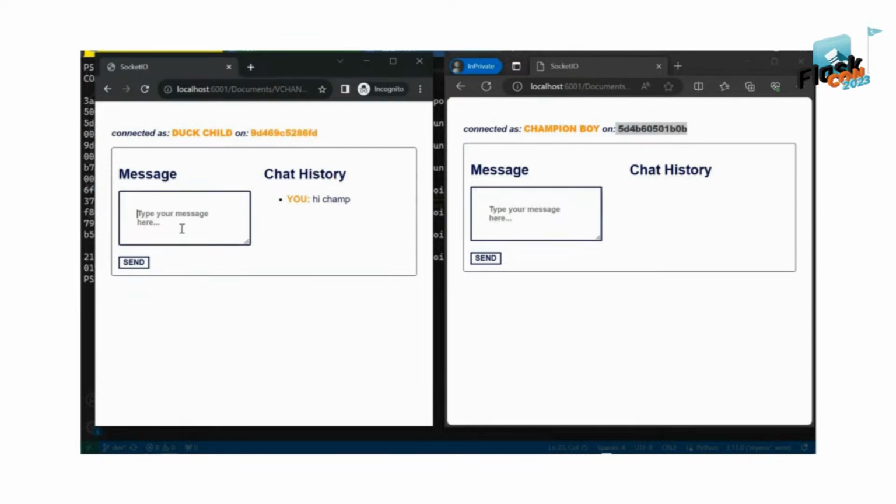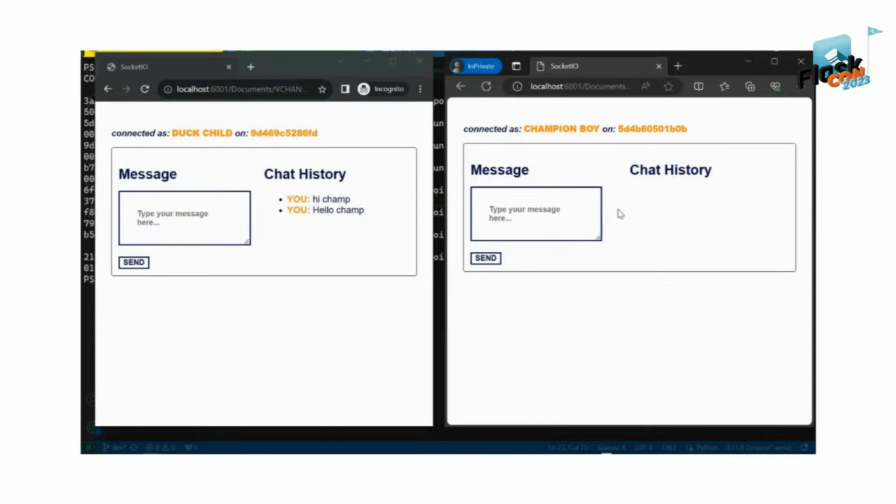So here, when I send a message now, say hello champ, you see that only the sender is receiving the message and Champion Boy is not receiving the message because these are not connected to the same instance, so they cannot talk to each other, right?